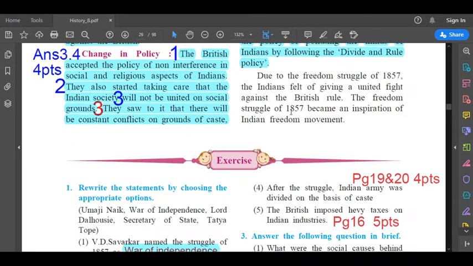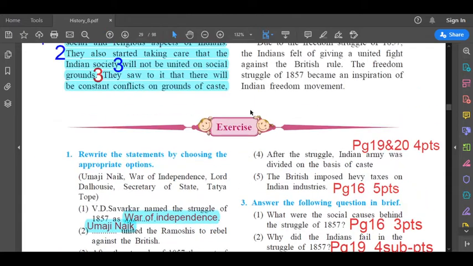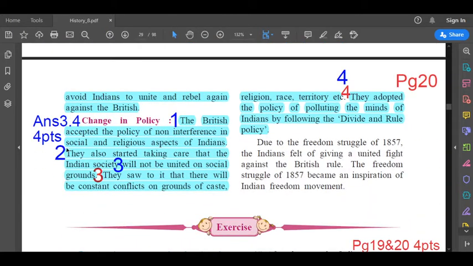Now we'll go to the last question, 3.4. What were the changes in the British policy after the struggle of 1857? Now if you look at this answer, children, this answer is on page number 20. And there are 4 points and it is marked in blue ink. Okay. All the other markings are in red ink, but this particular answer is marked in blue ink so that we can identify this answer easily. So let us go to page number 20. Here, it's the same page at the top. Can you see a blue ink, children?